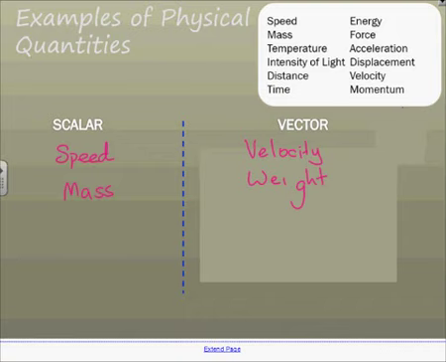So let's put force in here as well because it's the same as weight. Let's look at something like temperature. Temperature doesn't matter which way you're going. Okay, distance, and there's actually a distance term associated with being a vector, and that is displacement. I'll leave the rest up to you.